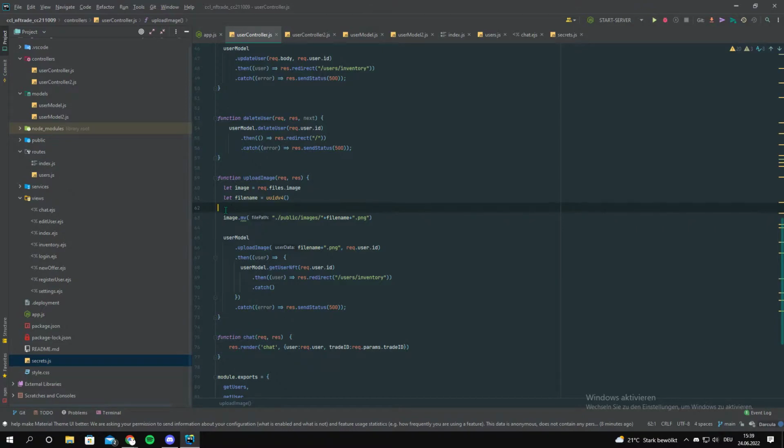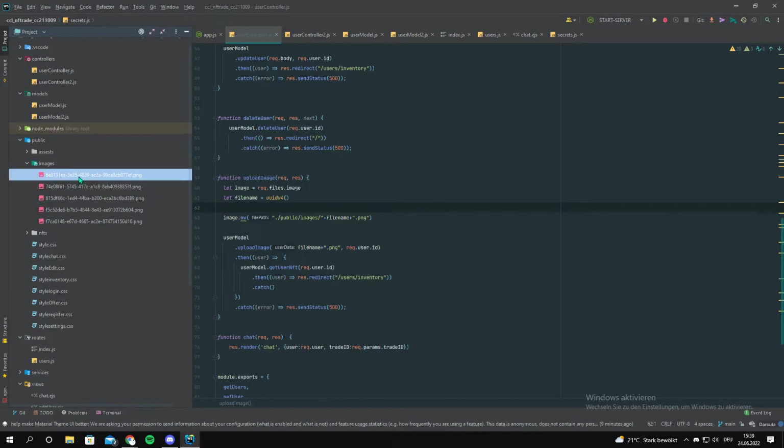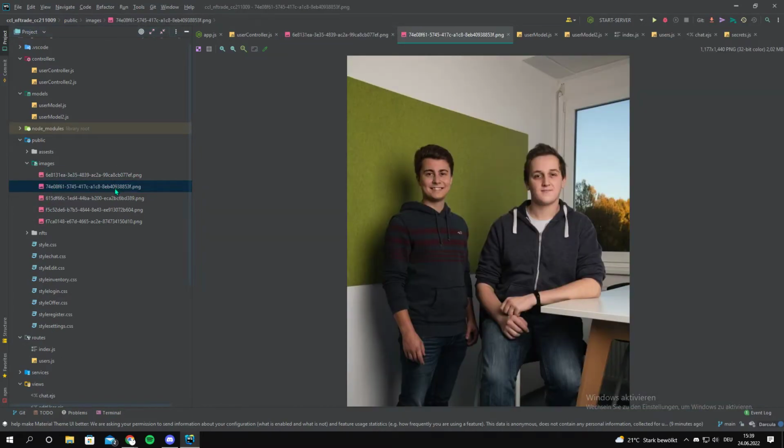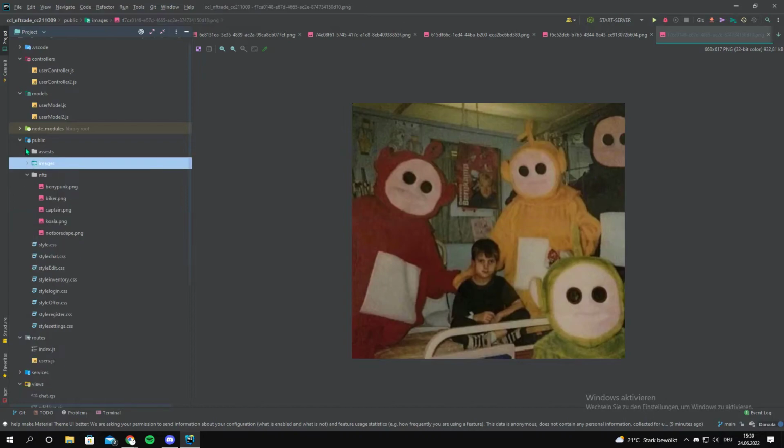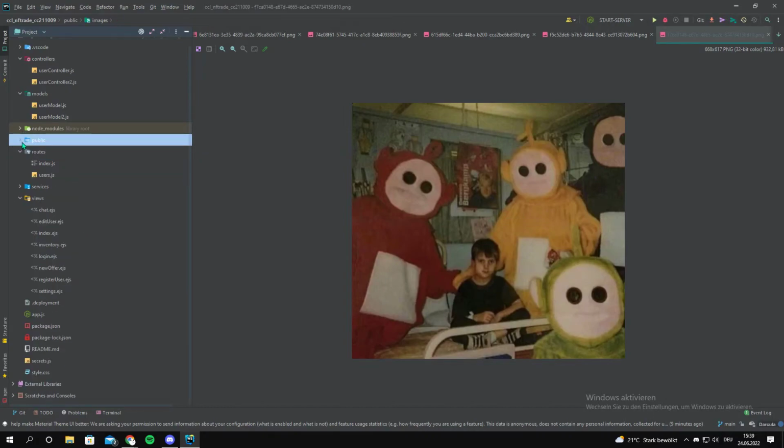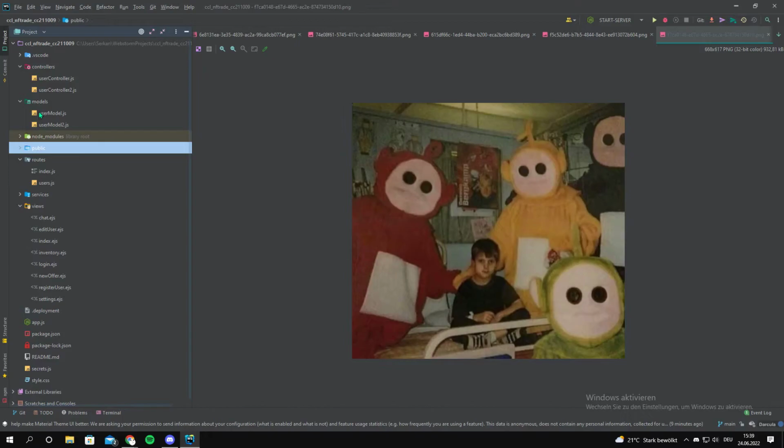Basically it gets the image from public images or moves them to public images. Here we have, for example, this avatar, a picture of someone else. Since I do it via Azure, it saves it dynamically, I guess. Now let's close them.